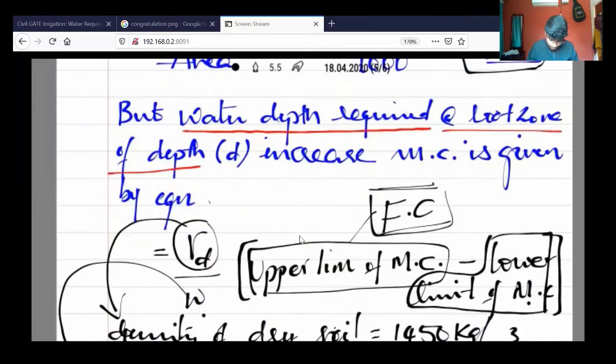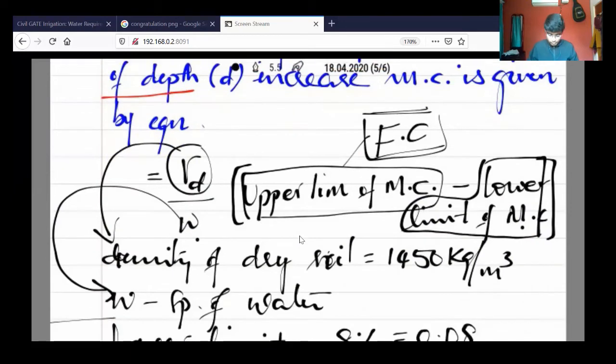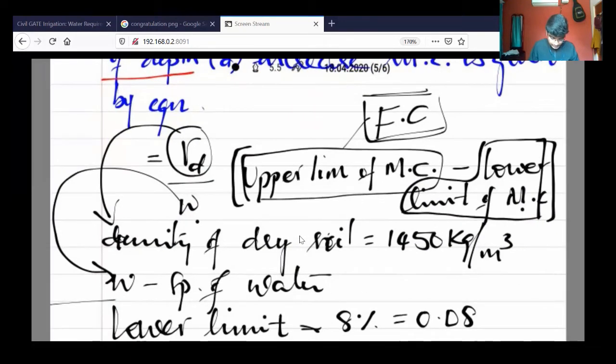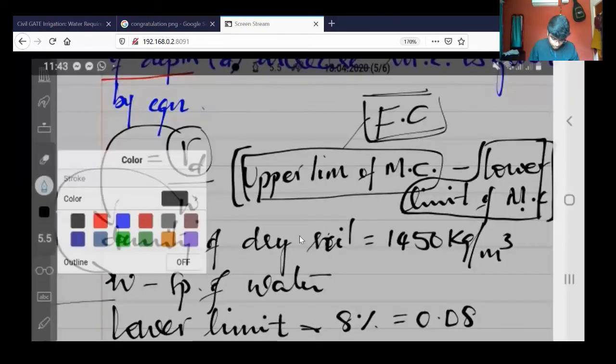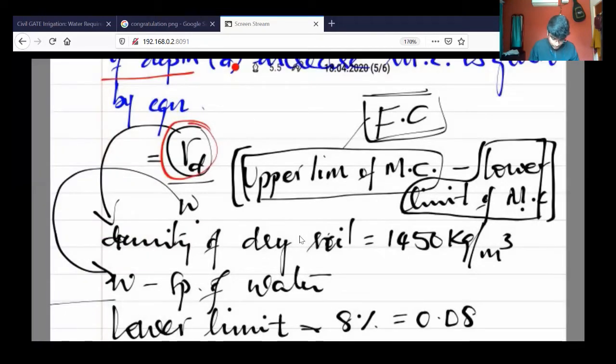To find the depth of moisture required, we require the density of the soil, the specific weight of water, and the upper limit of moisture content. In the graph we discussed earlier, the upper limit is the field capacity, and the lower limit is the lowest percentage of readily available moisture in the soil.